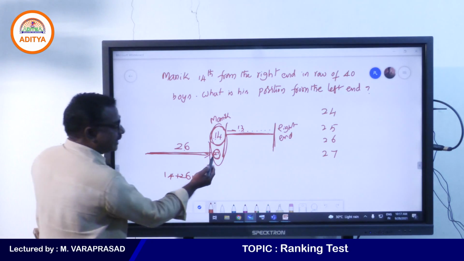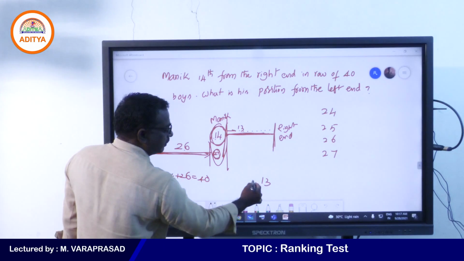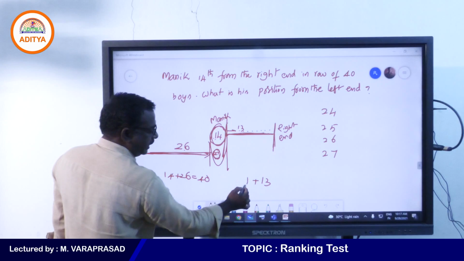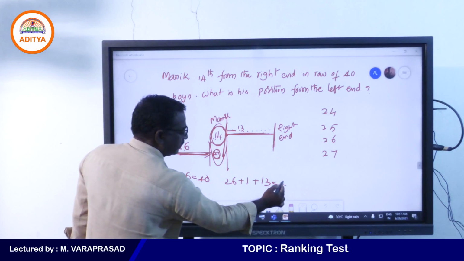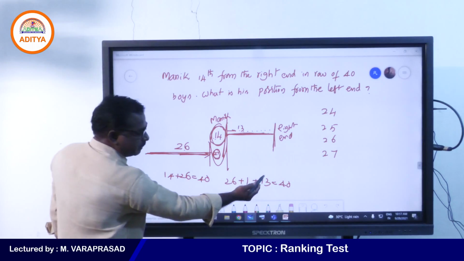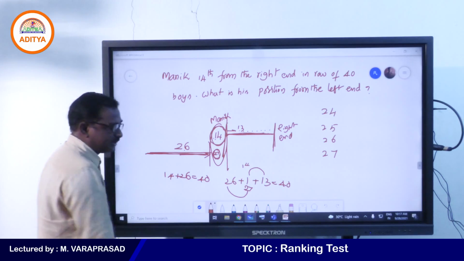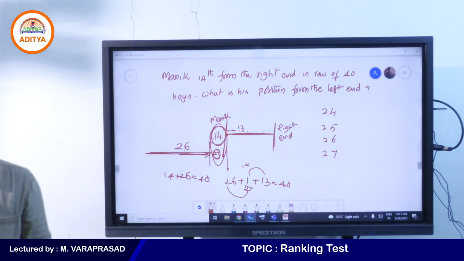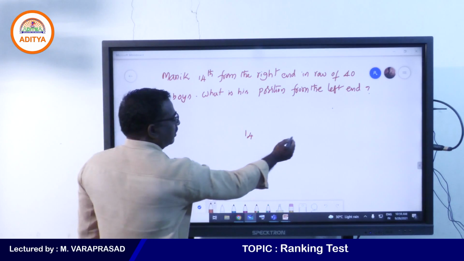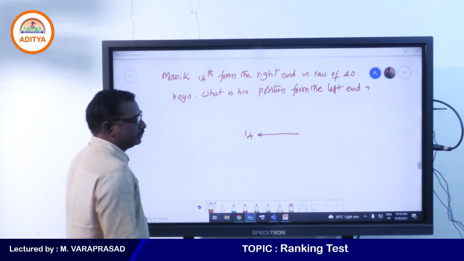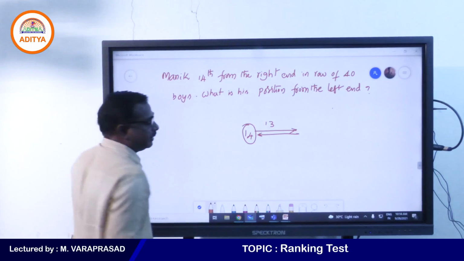This place will be called 27th place. So 13 students are there, and this one is Manik, and after him 26 students are there, totally 40. From this place, this is called 14th place, from this it is called 27th place. Totally 40 members are here. So 14 members are here from the right end. This is 14th place, which means before him 13 members are there.